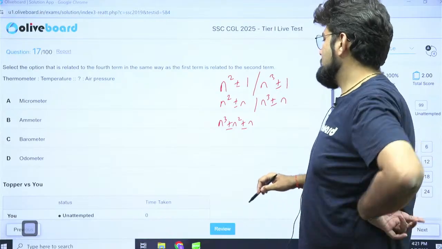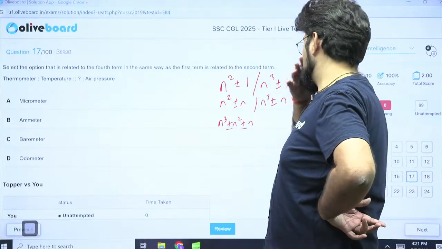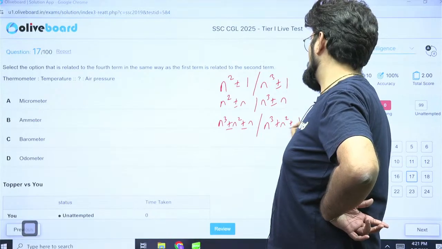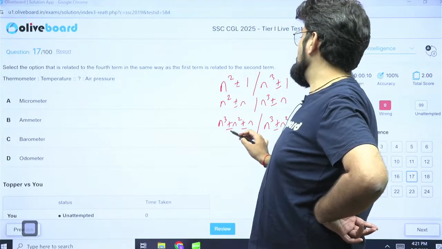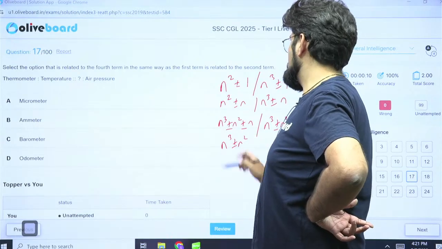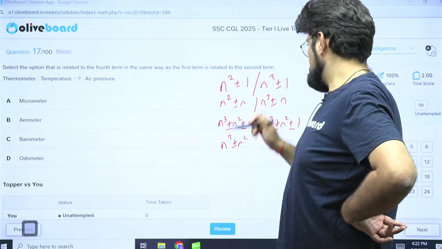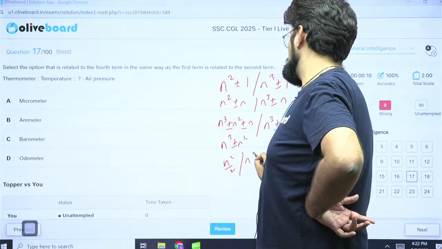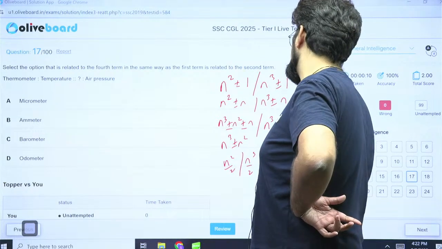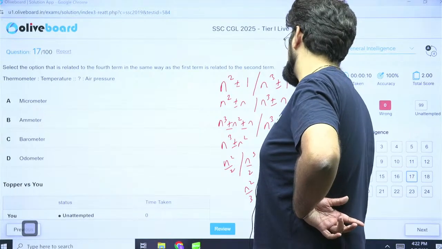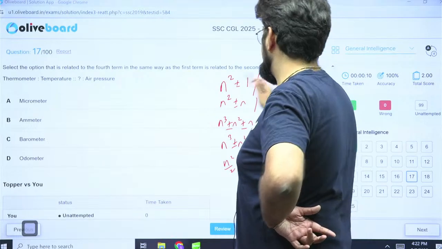Okay. After this, you can also do this, n cube plus n square plus or minus 1, right? Then we can do another one as n cube plus n square or minus n square. Then you can make n square divided by 2 or n cube divided by 2. We can do 2n square, we can do 3n square, we can do n square divided by 3, n cube divided by 3. See, these are some examples I am giving you.